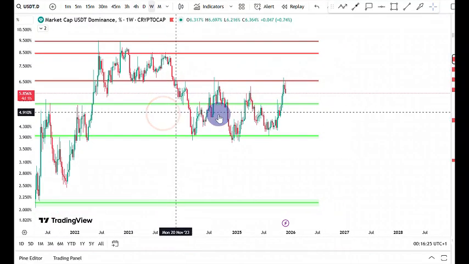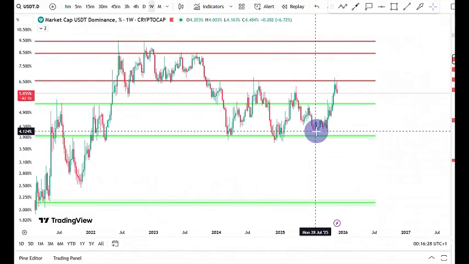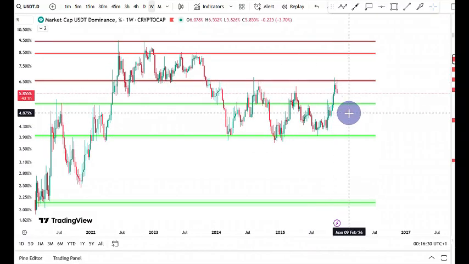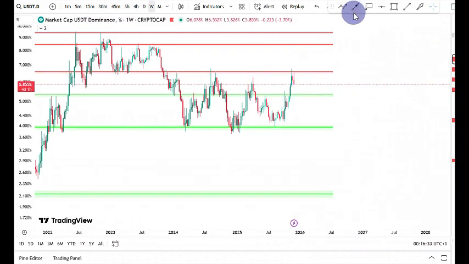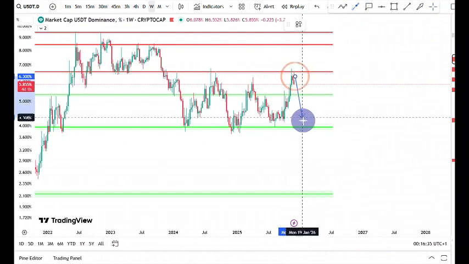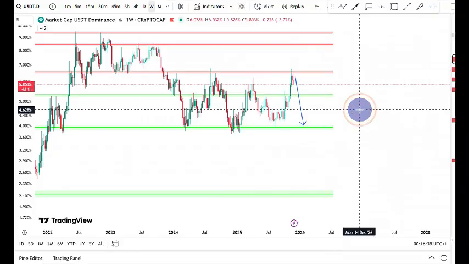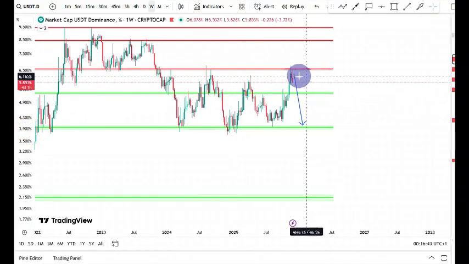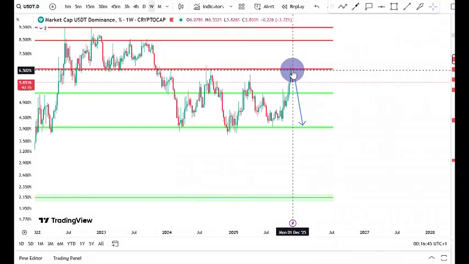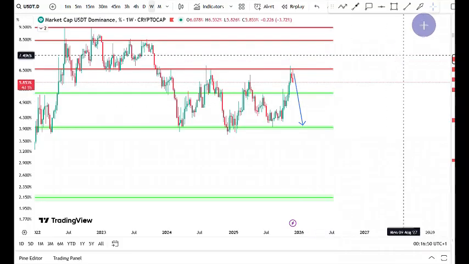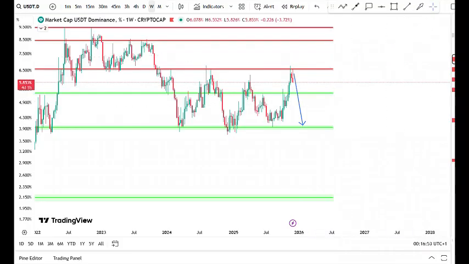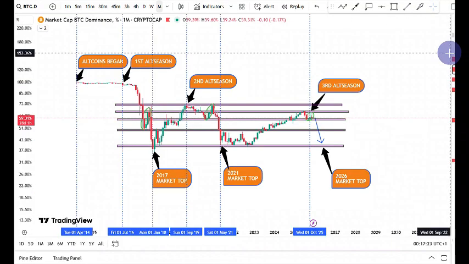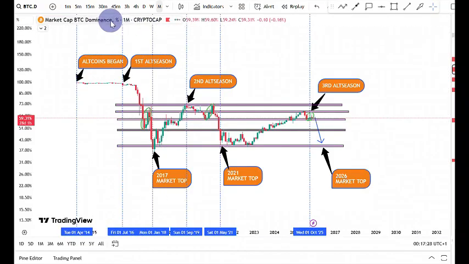And so currently, even in the past few days, we have been seeing a push to the upside for the dominance. We expected a pullback, and we were expecting the price of the dominance to come right back to the bottom, and that is exactly what is happening, right? So this is very, very good. We have seen that the dominance has rejected exactly at the 6.5% level, and so we should expect even further downside for the dominance chart. The next chart we have been explaining to every single person here on the channel is this chart which we call the Bitcoin dominance.